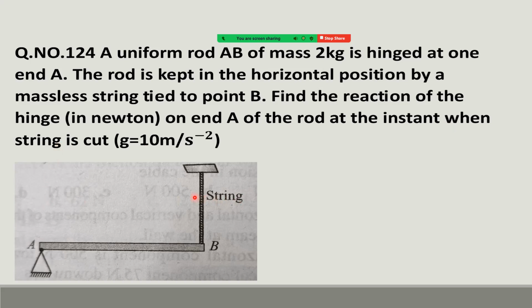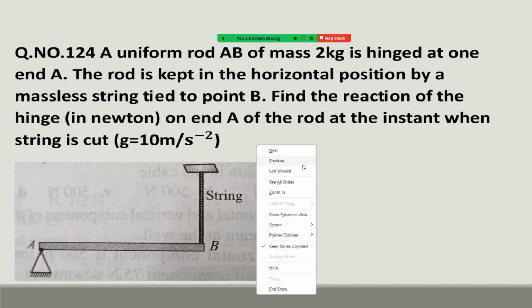It is asking, just after cutting the string, what is the hinge reaction? Let us see how to start it.